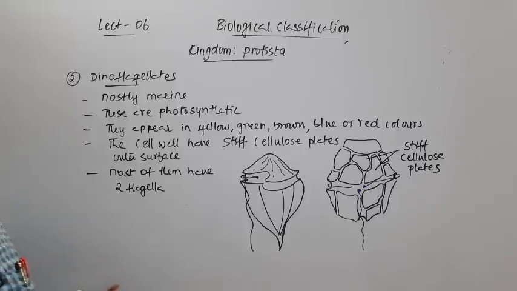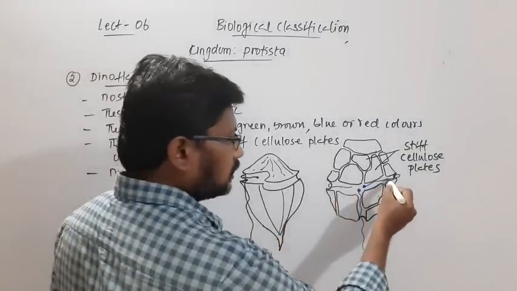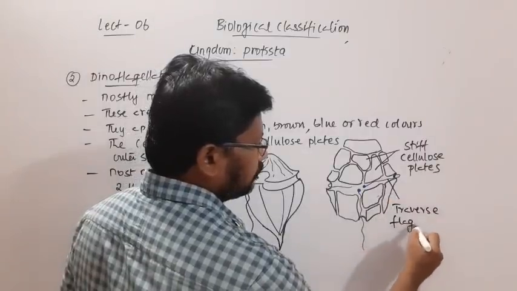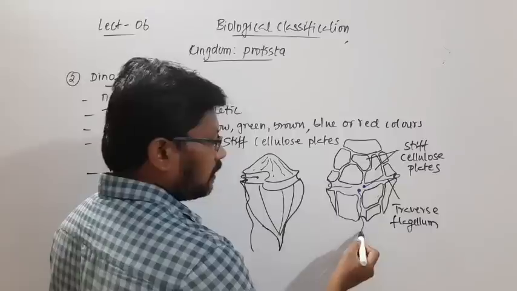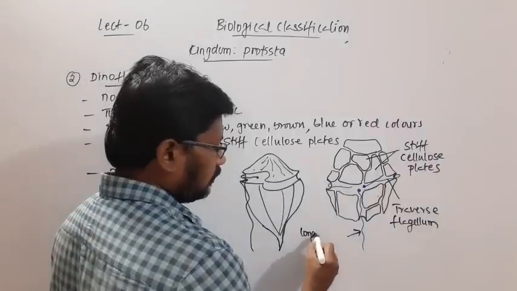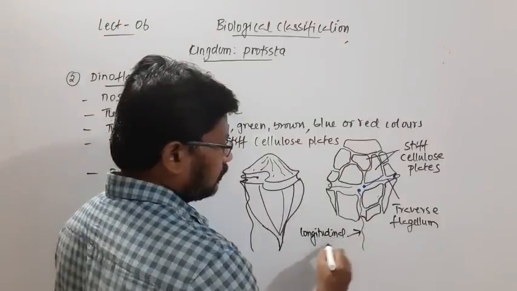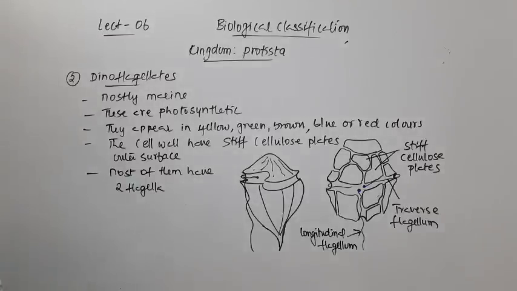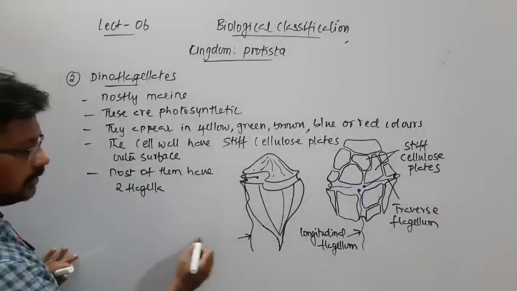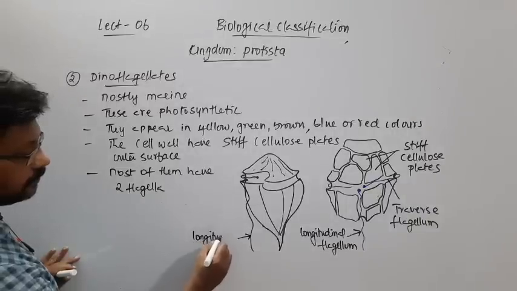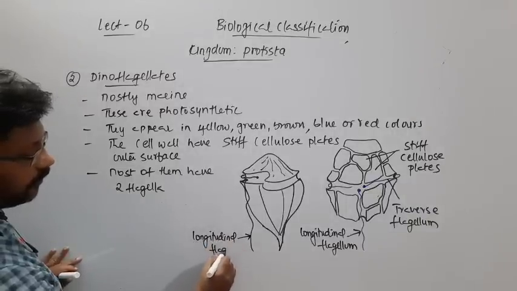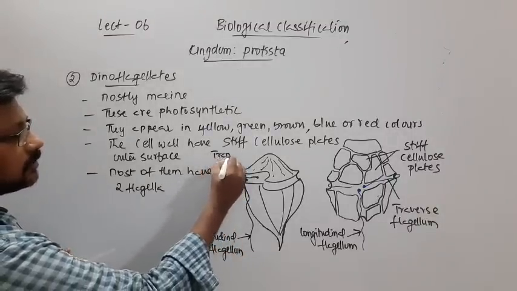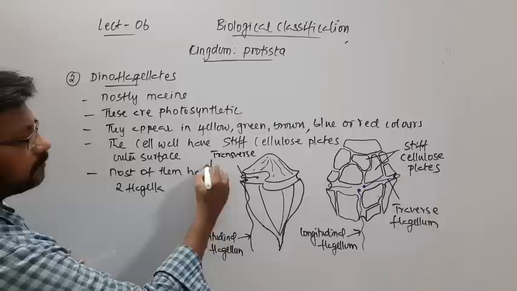You can see this is a transverse flagellum, and this one is a longitudinal flagellum, which help in locomotion. So this is the longitudinal flagellum, and this is the transverse flagellum.